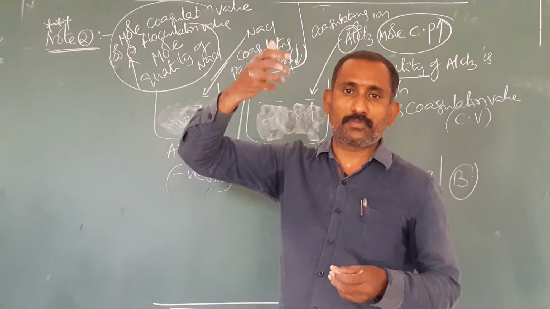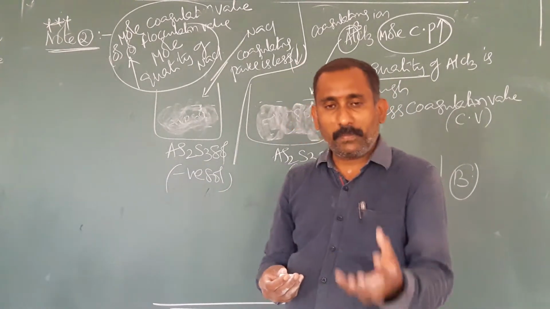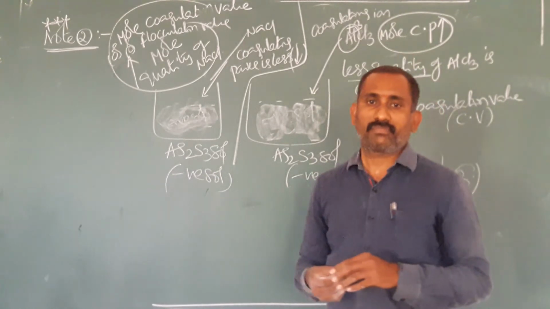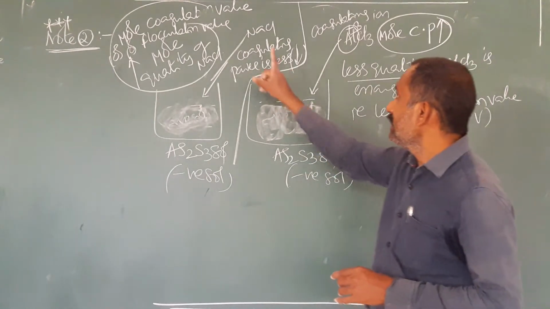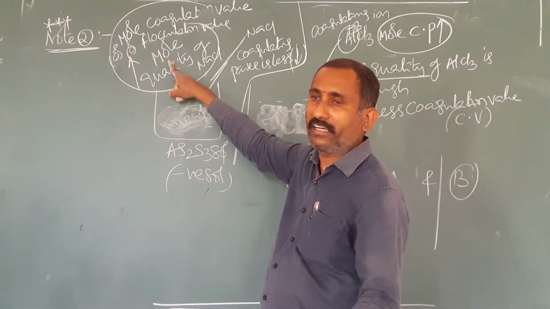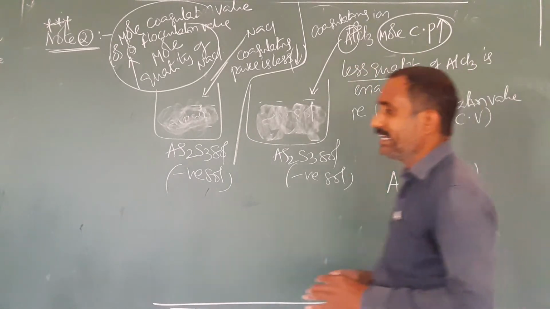Whenever grasping power is less, he should spend more time. Hence, here also, coagulating power is less, hence more quantity required. Here coagulating power is more, hence less quantity required.